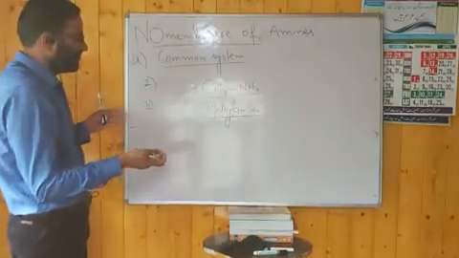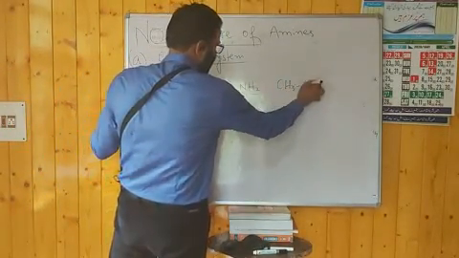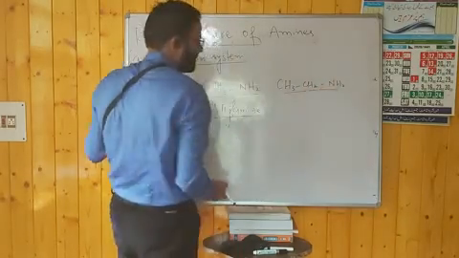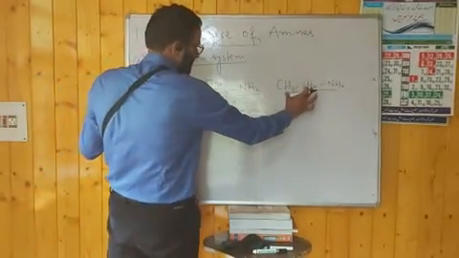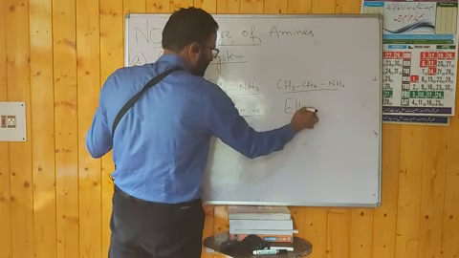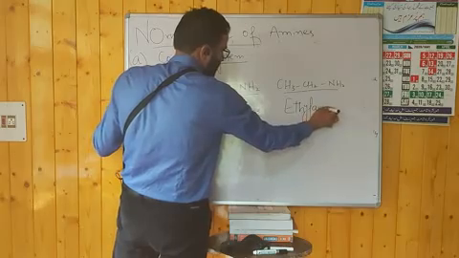In general, if I take another amine and ask what will be its common name, you have to see the alkyl group. Here it is ethyl, followed by the suffix amine.